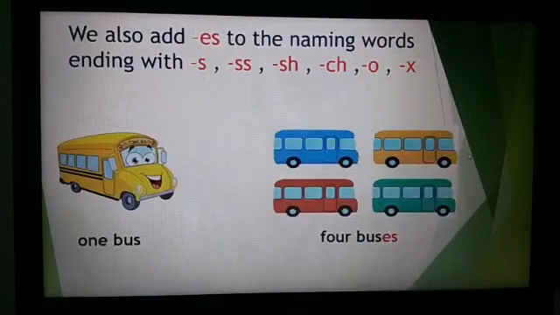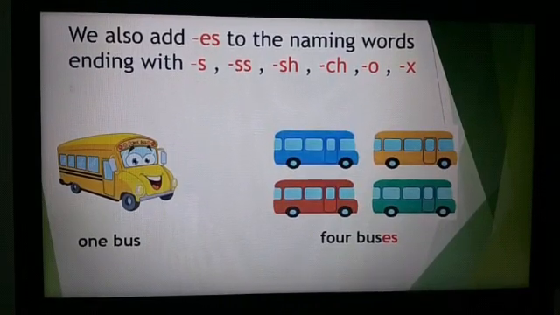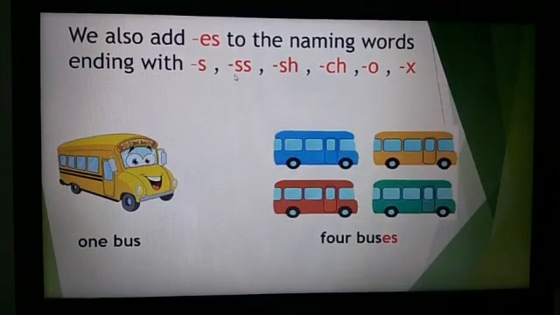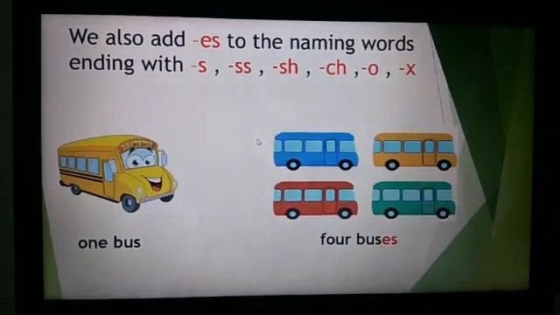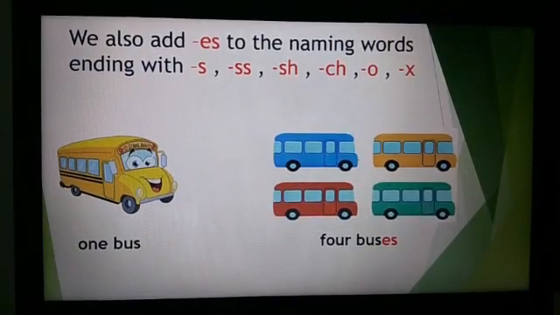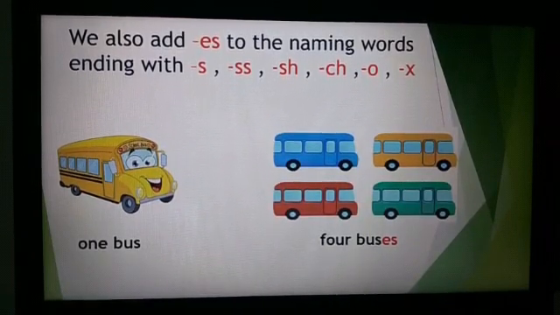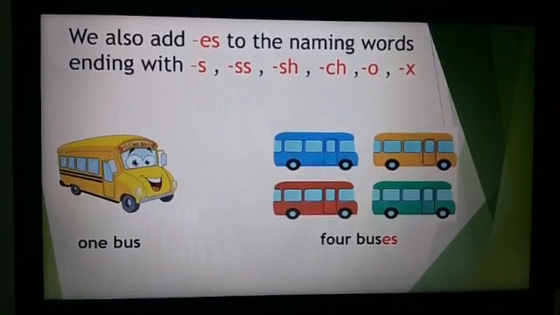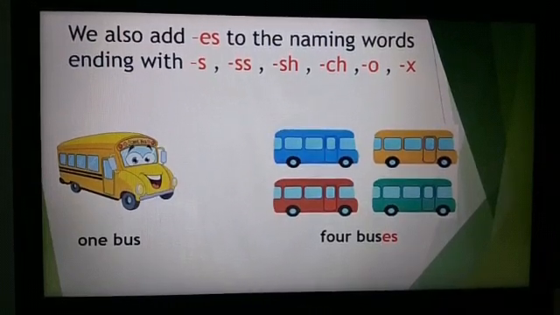Okay, now moving to the next part. We also add es to the naming words ending with s, ss, sh, ch, o, x. For example, if the noun ends with o, take potato, tomato. The noun which ends with sh, that is brush, ends with ch, beach. Box ends with x. For these words, we use es to make the plural form instead of only s.